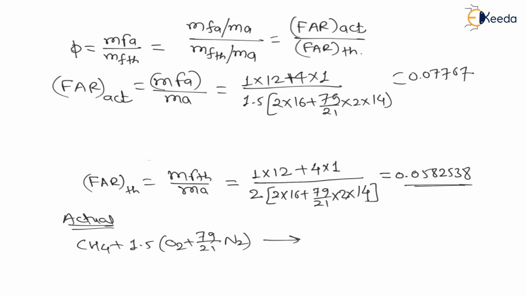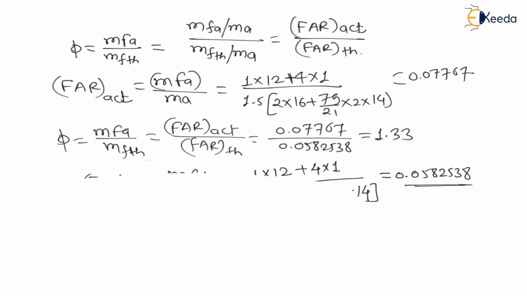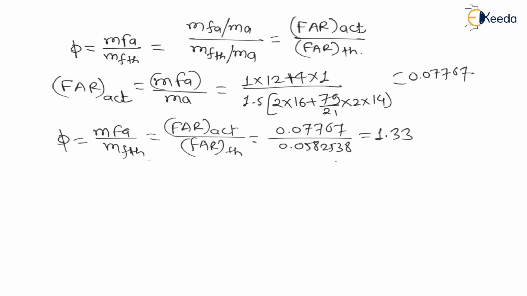So calculate, here the answer will be 0.07767. So my dear students, phi is equal to mass of fuel actual divided by mass of fuel theoretical, which is nothing but fuel air ratio actual divided by fuel air ratio theoretical, which is 0.07767 divided by 0.0582538, that is already written in front of you, which is nothing but 1.33. This answer will be 1.33. Now what is the meaning of this phi? Everything is written on the board, so you can easily put the values and get the result.